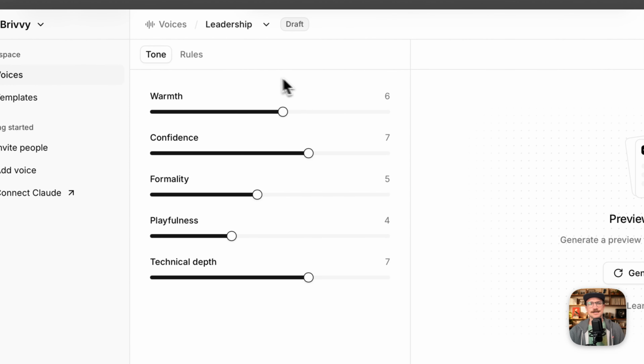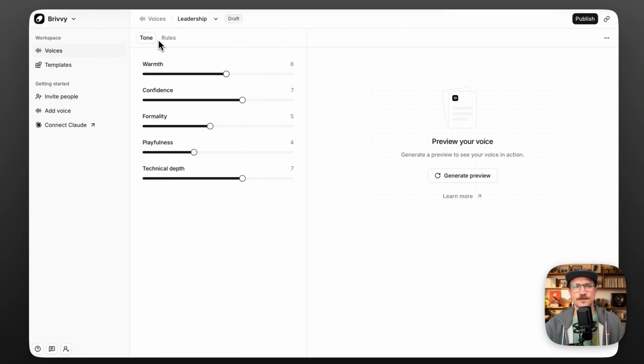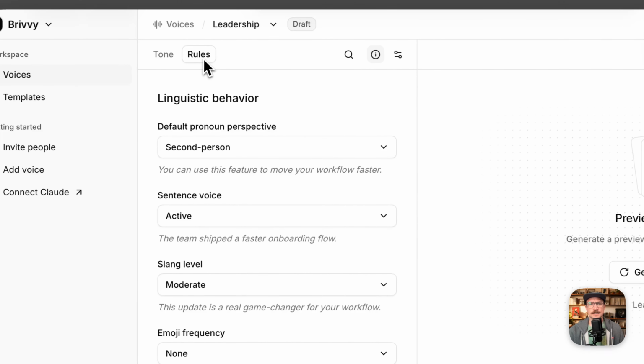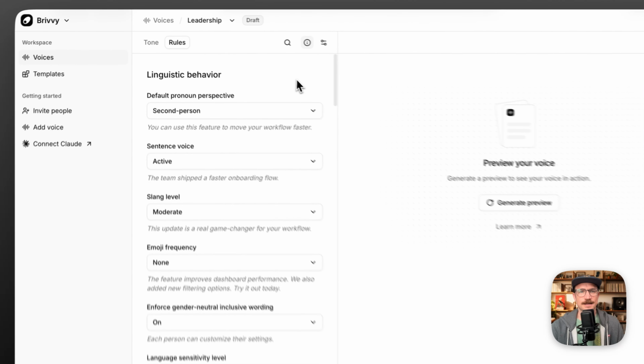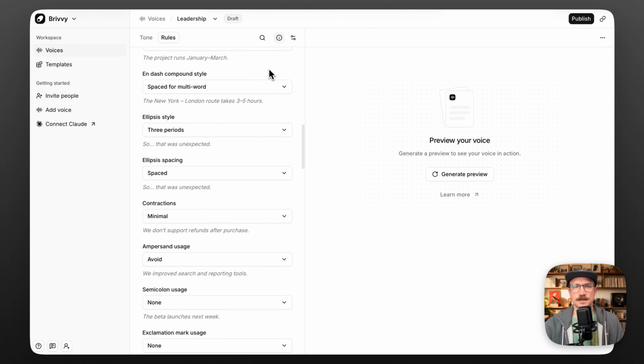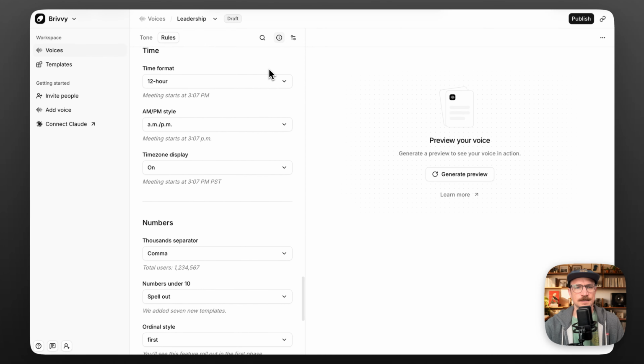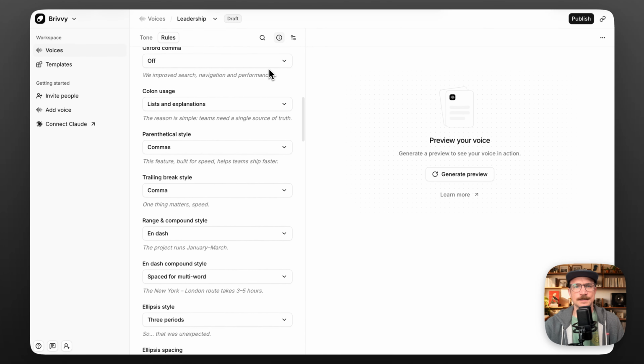When I open this up here, I can see that there's 2 main components to creating a voice. There's tone and there's rules. Within tone, there's 5 primary parameters, and I can set these from 1 to 10. And within rules itself, I, again, have a huge list of things that I can configure to define my voice. It's coming down to the bottom. Let's go ahead and scroll back up.